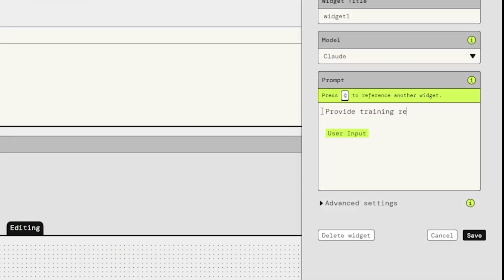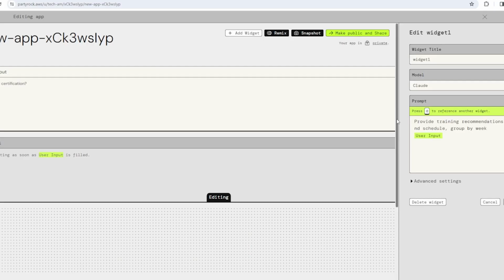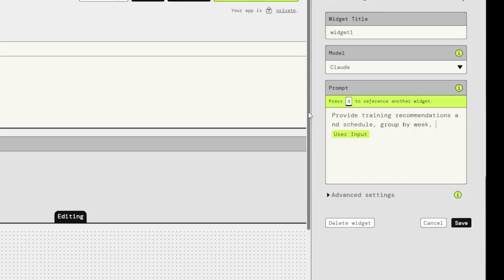So in the prompt here, we want to be more specific. So we're going to provide a training recommendation and a schedule. And then we'll use a comma to separate the next statement. So whenever you do a comma, it's going to be basically the statement that the AI engine needs to understand and interpret. So it's best to use the commas.